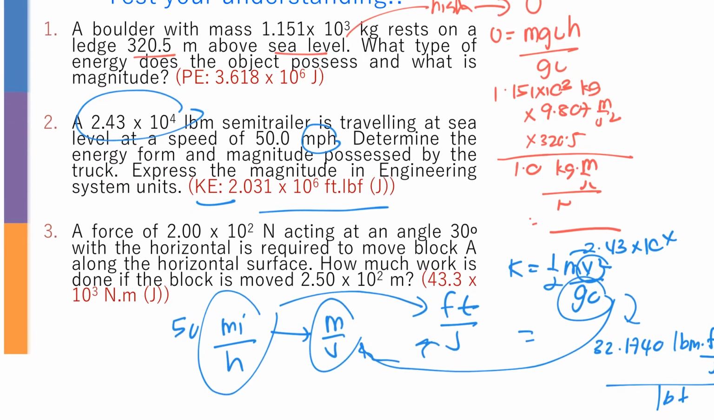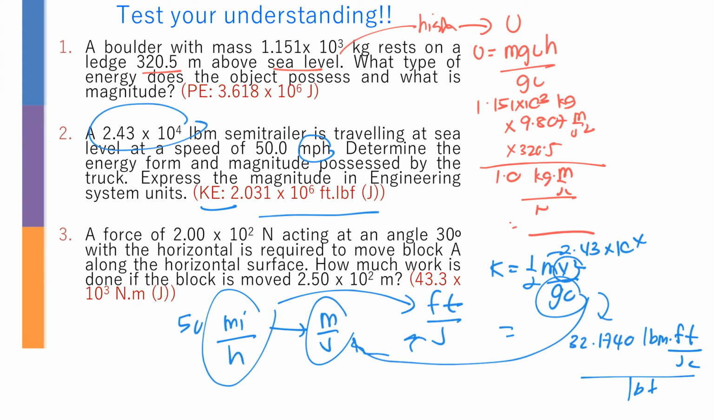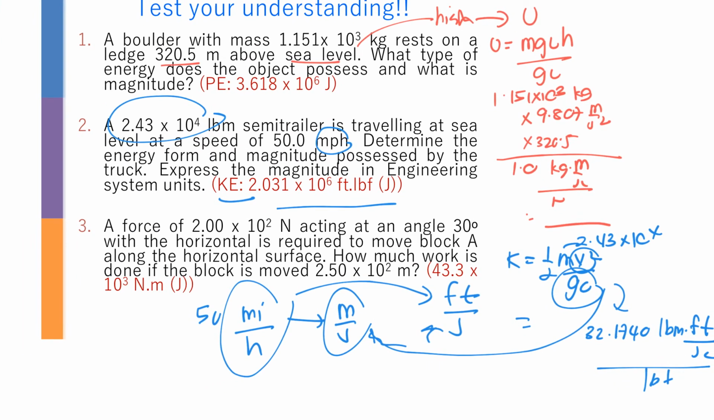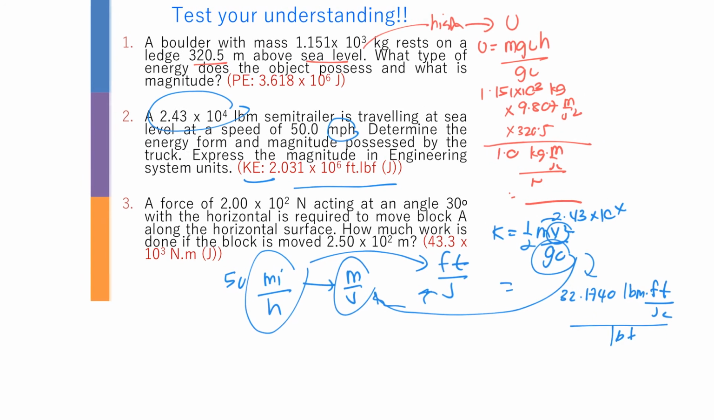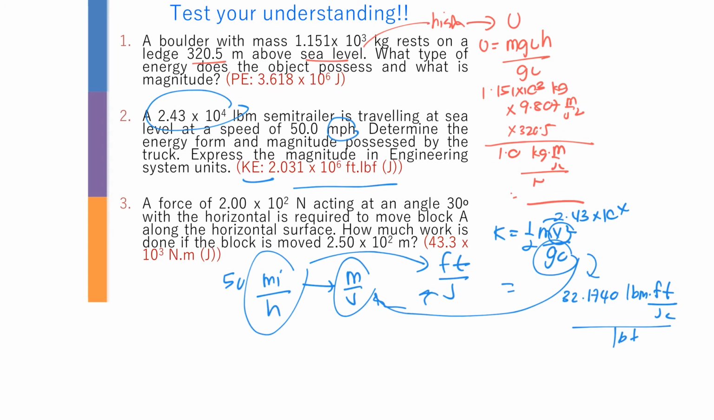Okay, the next question: a force of 2 power of 2 Newton at an angle of 30 degree with the horizontal is required to move block A along the horizontal surface. How much work is done if the block is moved 2.50 power of 2 meter? So the question asks you about how much work is done, which means the formula that you need to use is going to be W equals force times distance times cos theta.